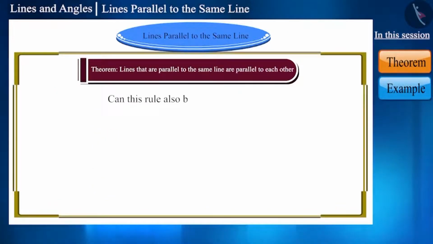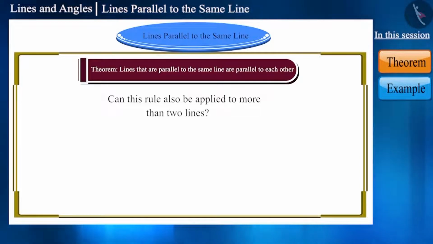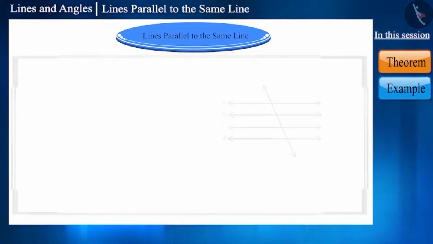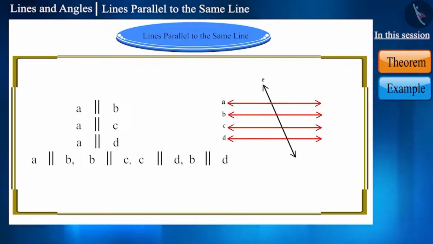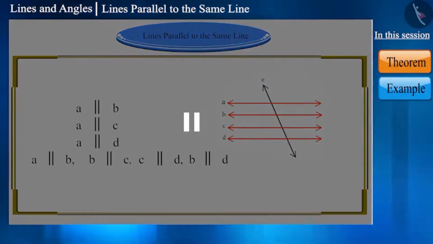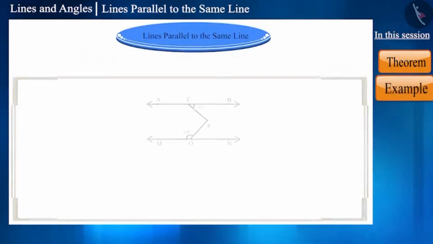Can this rule also be applied to more than two lines? Yes. If lines are given such that line A is parallel to line B, line A is parallel to line C, and line A is also parallel to line D, then all these lines will be parallel to each other. You can pause the video and try to prove it.